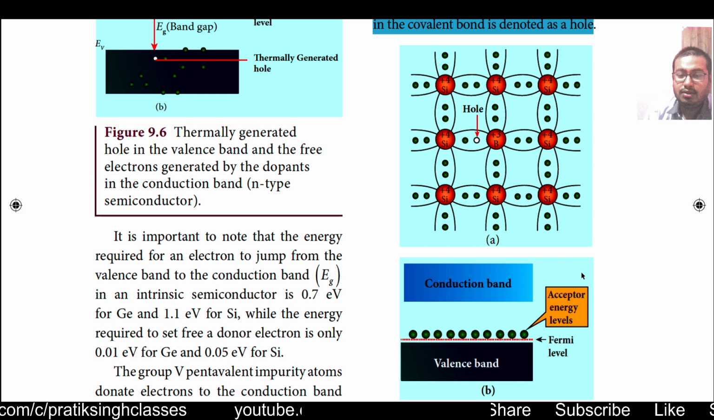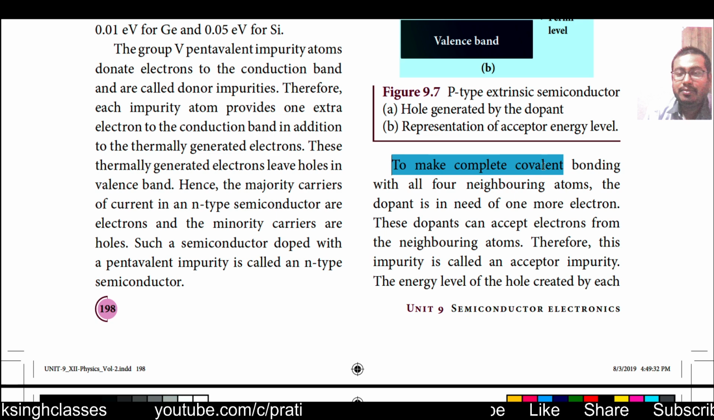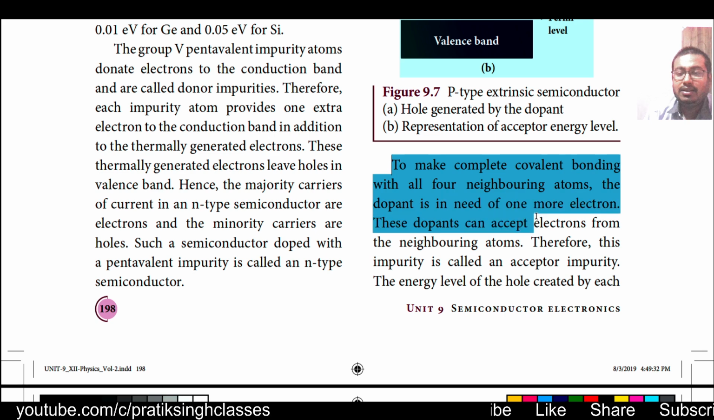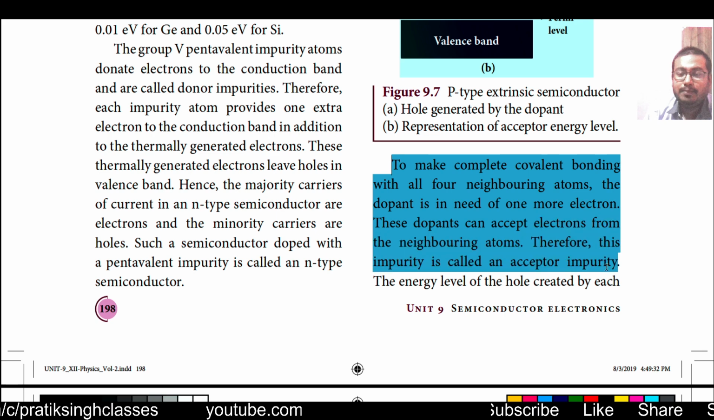Alright, to make complete covalent bonding with all 4 neighboring atoms, the dopant is in need of 1 more electron. These dopants can accept electrons from the neighboring atoms. Therefore, this impurity is called an acceptor impurity.